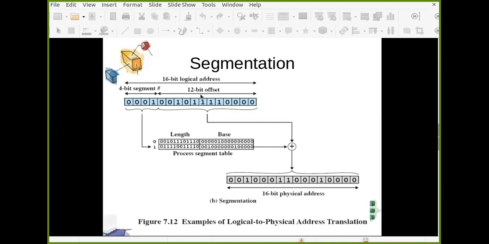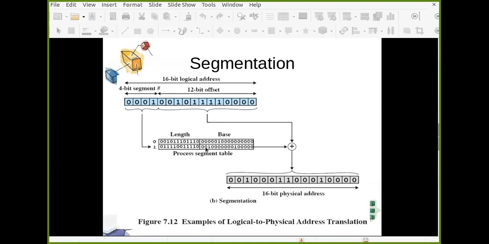If this offset is less than or equal to this length, then you add this offset into the base address. The base address is 16-bit, because the actual physical address is also 16-bit. The base address is nothing but the starting address of that segment in the physical main memory.